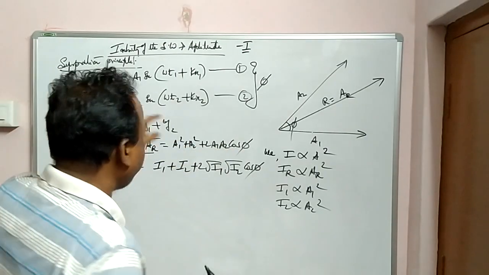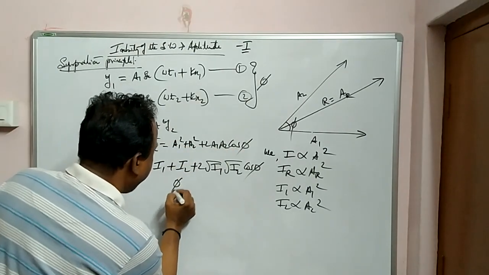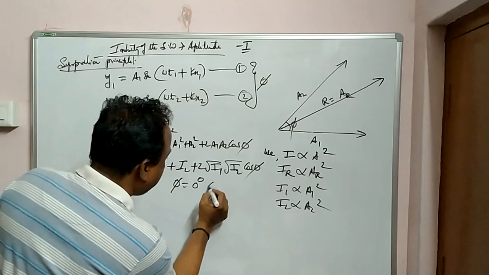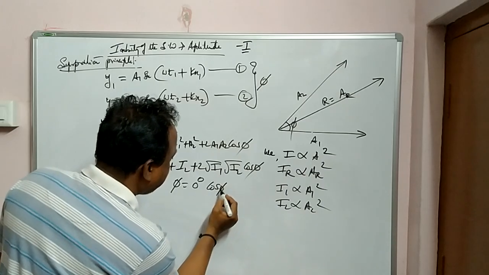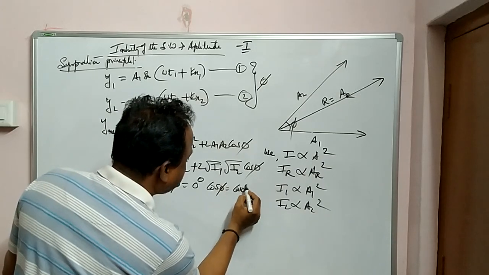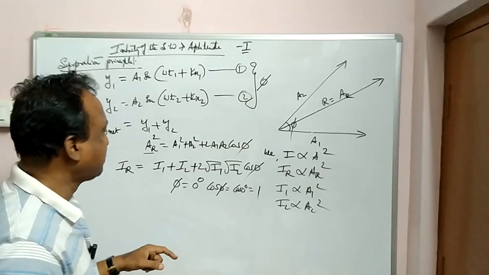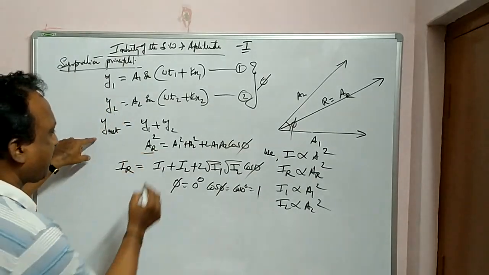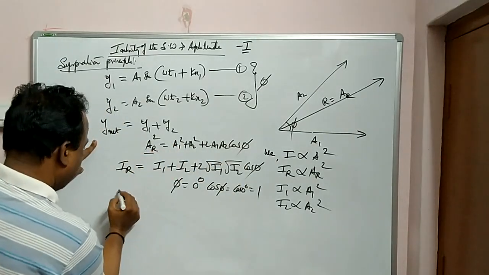Now the resultant is maximum when phi is equal to 0 degrees, cos 0 is equal to 1. Then see what the value becomes.